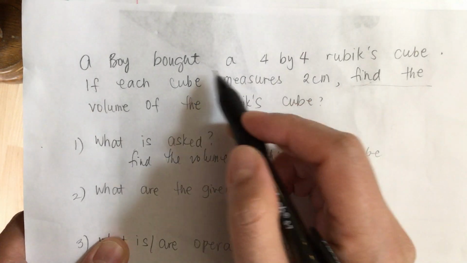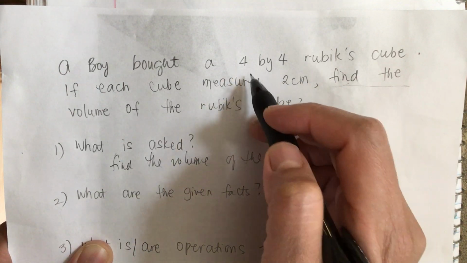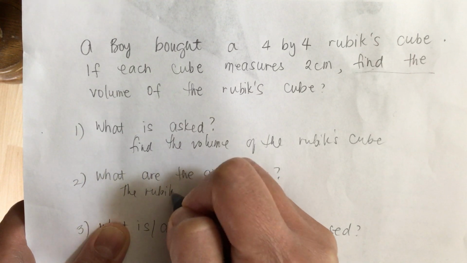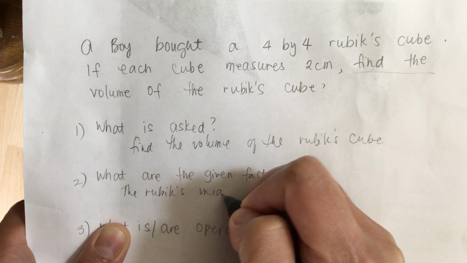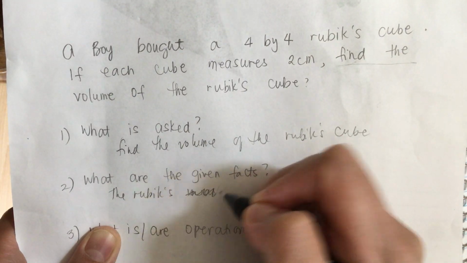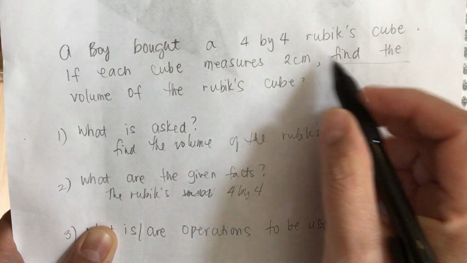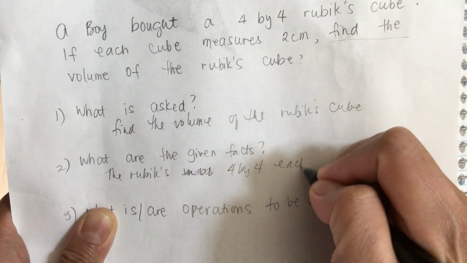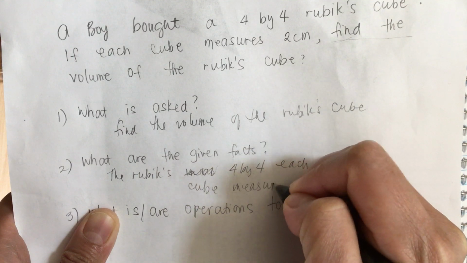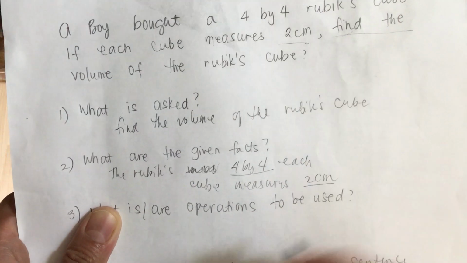What are the given facts? The given fact is that the Rubik's cube measures 4x4, and each cube measures 2 centimeters. So these are the given facts.